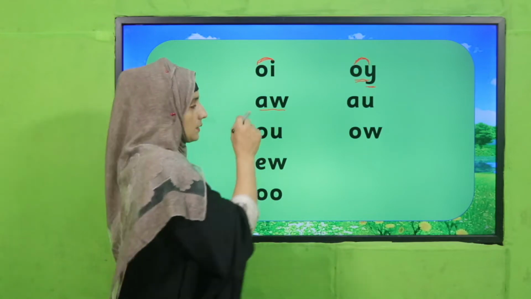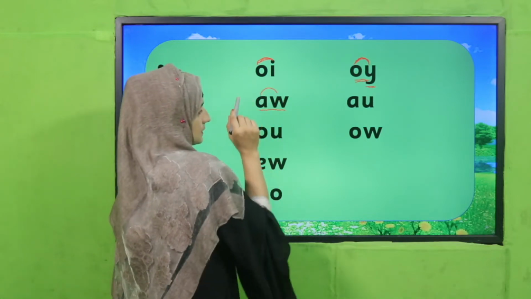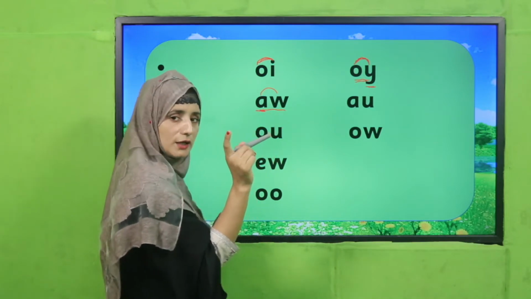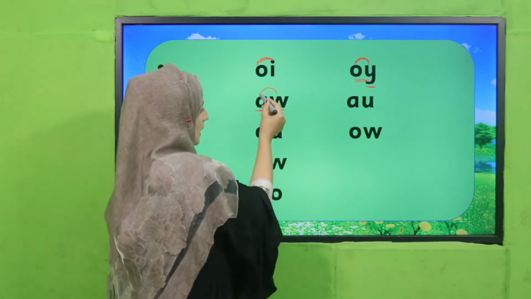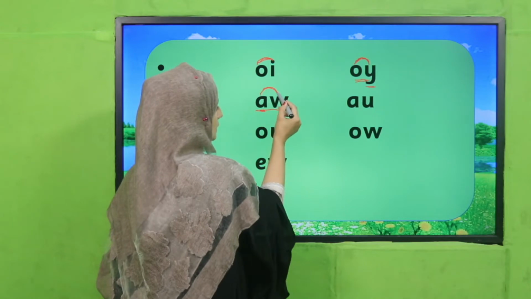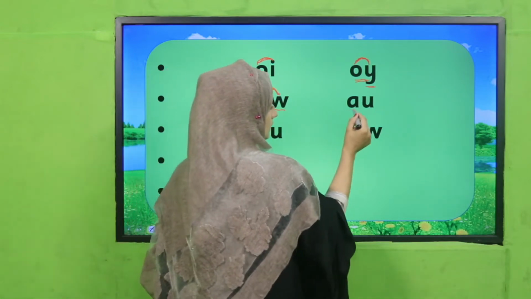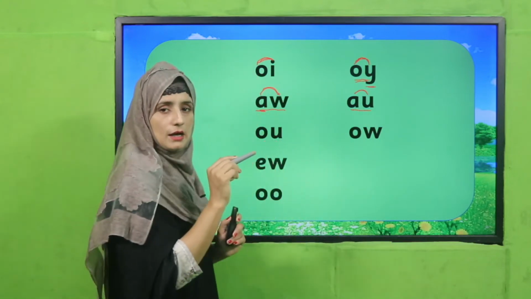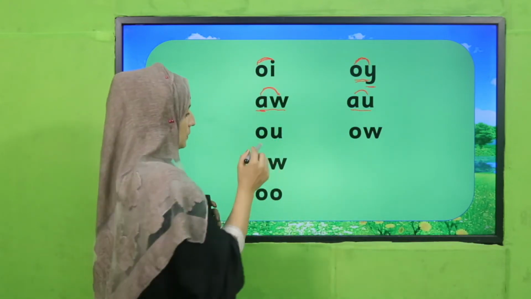It begins from the first vowel, as I already gave you in the definition, and moves to another. Have you got it? Repeat with me.